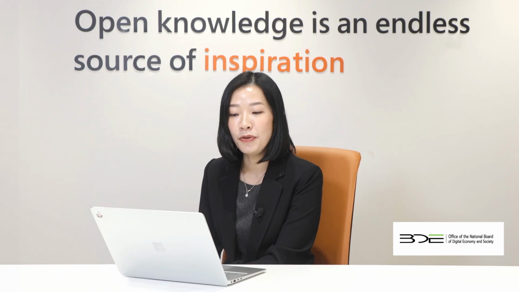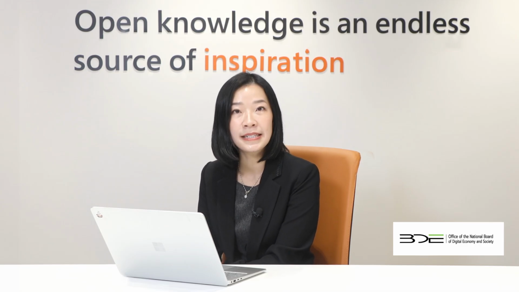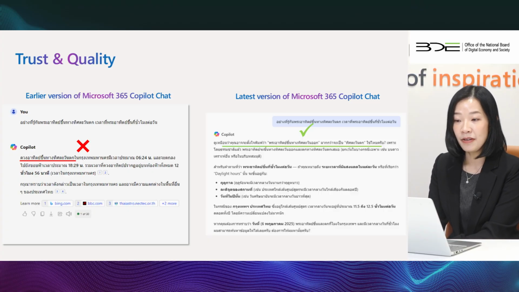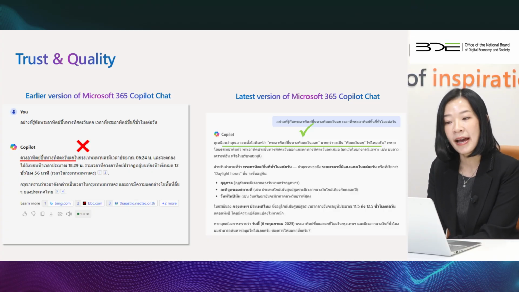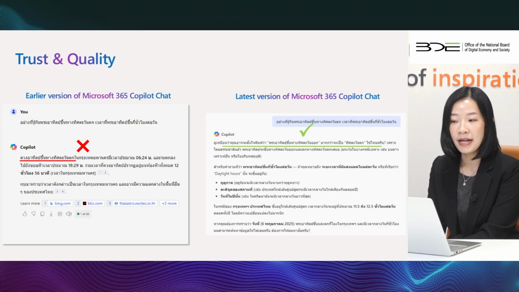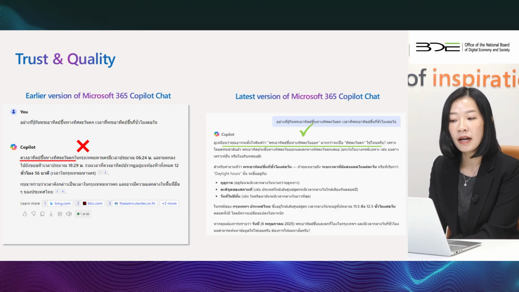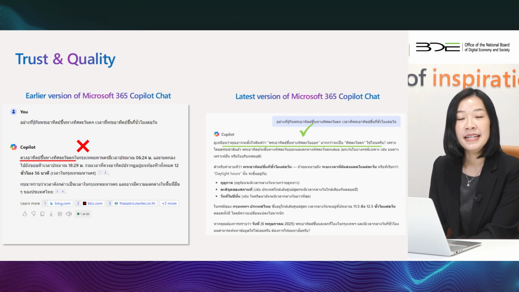Another example shows how Microsoft also continuously improves the quality of the AI. On the left, you can see an earlier version of Microsoft 365 Copilot Chat. It provides an unclear response to the user query. But on the right-hand side, the latest version delivers a much more accurate and structured answer, including context and relevant details. So the key takeaway from this one: AI systems continue to evolve, and we also improve accuracy and clarity along the way.